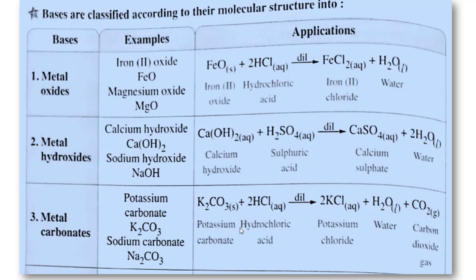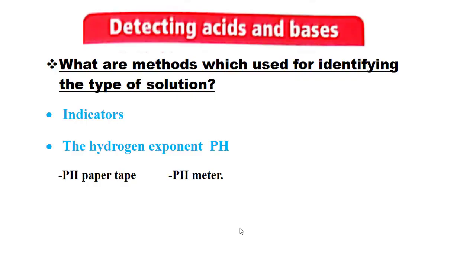And metal carbonates or even metal bicarbonates, when they react with acids, produce salt, water, and carbon dioxide, like potassium carbonate plus hydrochloric acid gives potassium chloride plus water and carbon dioxide gas. After that we have how to detect an acid or base, or how to know whether the substance we have is an acid or a base.